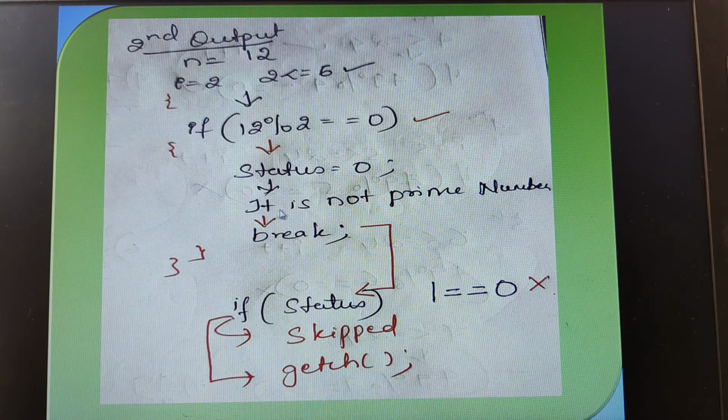After that, control prints it's not a prime number, because 12 got divided by the number that is 2, isn't it? Then it encounters break. So when it encounters break, control comes here. It is checking whether 1 is equal to 0. The condition is false, so it skipped here and goes to getch, and when you execute this program we get that it's not a prime number.